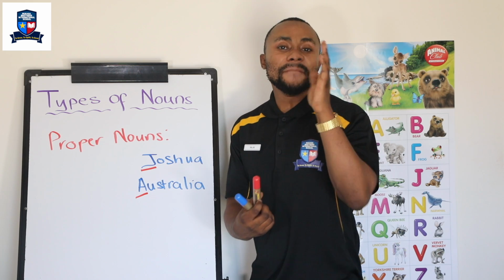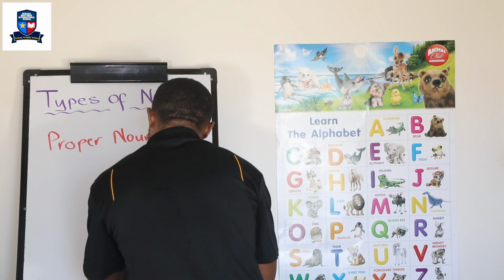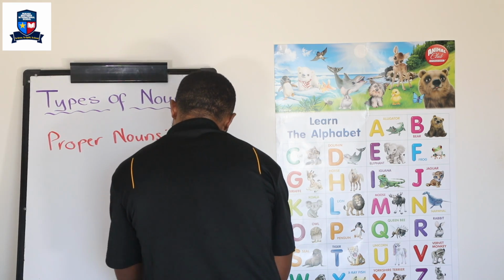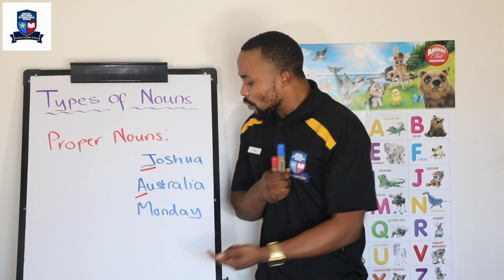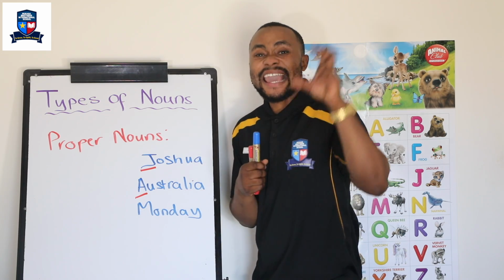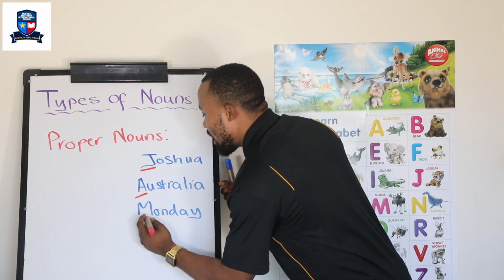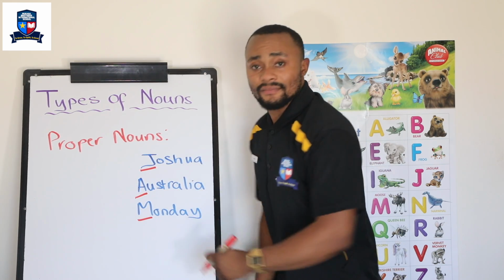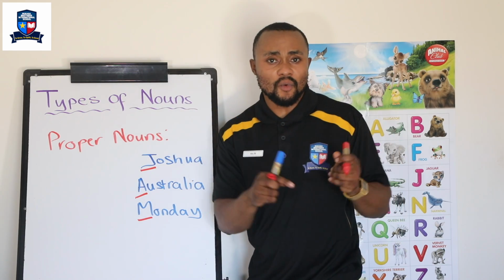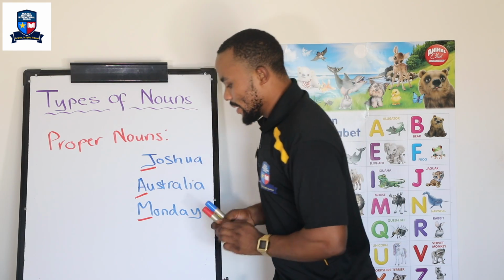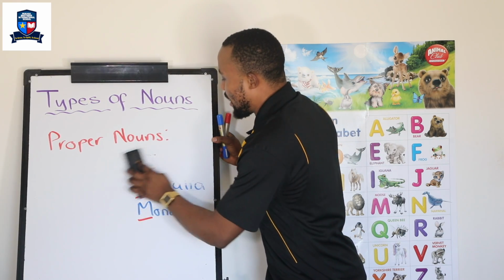Let's look at another one. Another one is Monday. I'm going to write it down here. Monday. Monday is a proper noun as well. Why? Because it starts with a capital letter. So the M is capital. And Monday is the name of a day within the week, okay, very good. So, this is just an example of proper nouns.